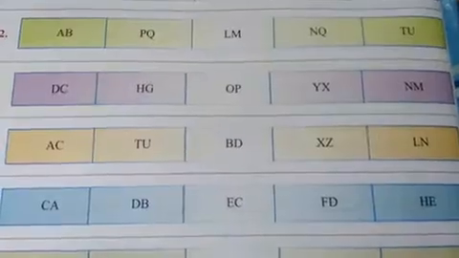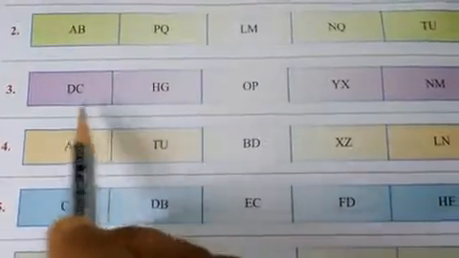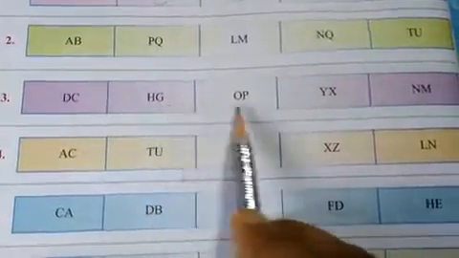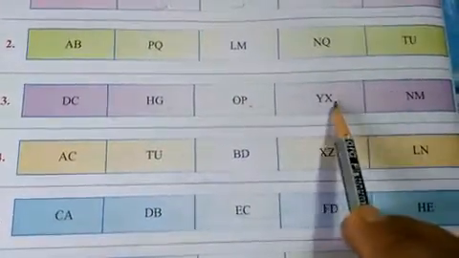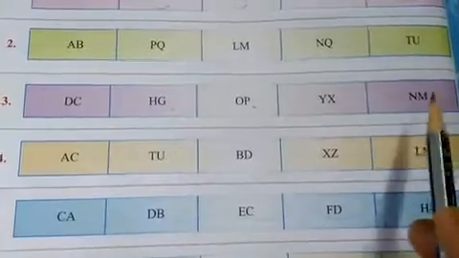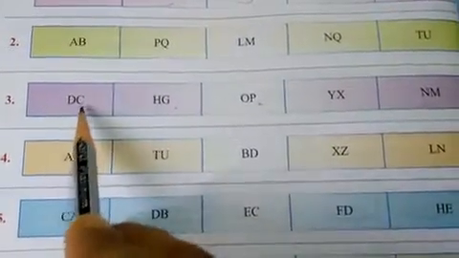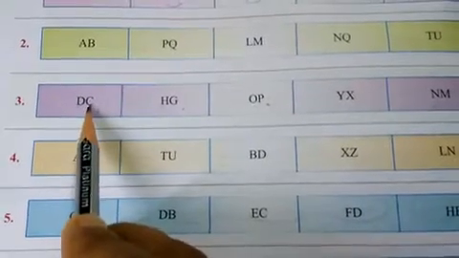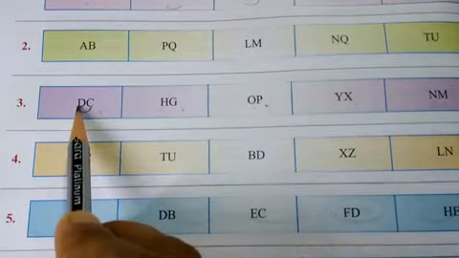Next, look at question number 3. DC, HG, OP, YX, NM. Students, look at this. Start from this side.